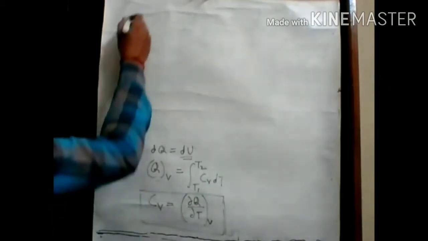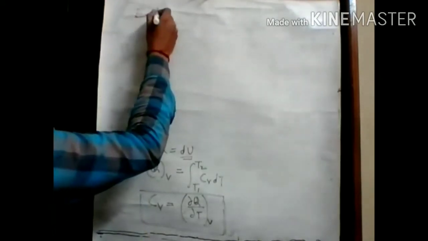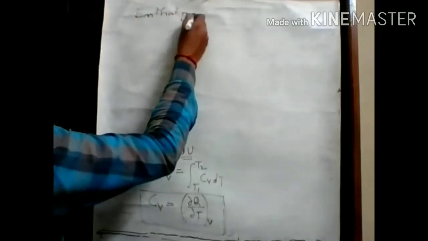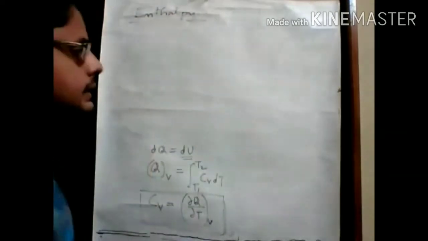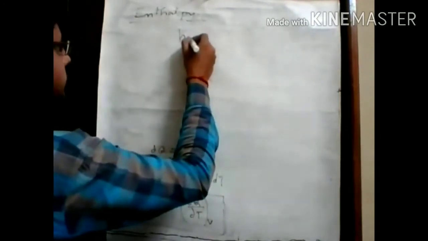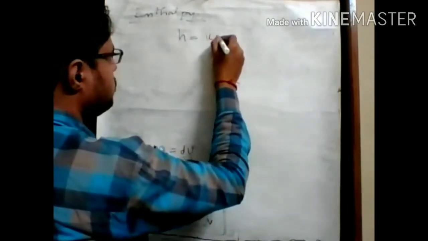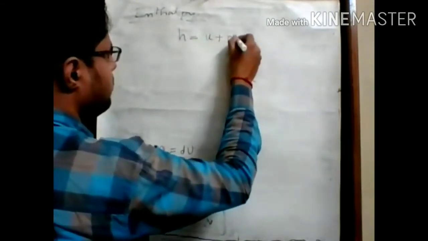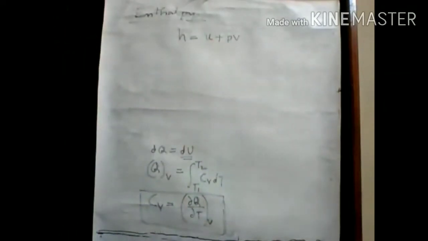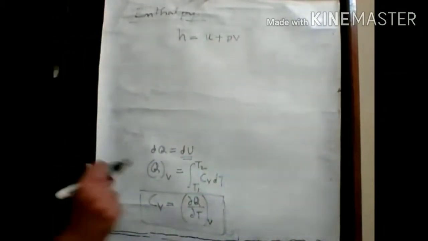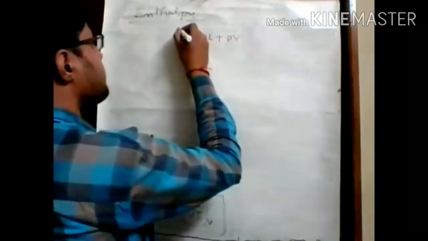So if we talk about enthalpy, it is simply a summation: H equals U plus PV. Here I am writing this as a specific property equation, H equals U plus PV. Okay. I am writing this expression in small letters, which means it is a specific property.